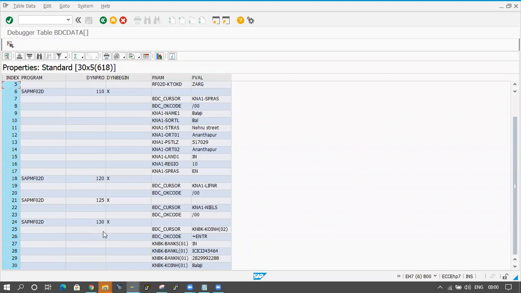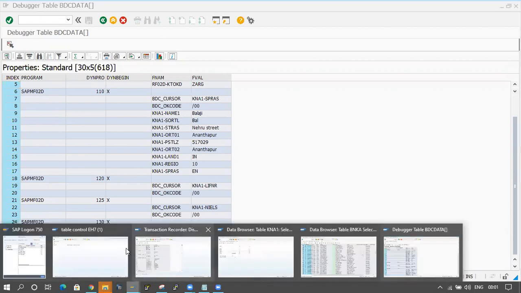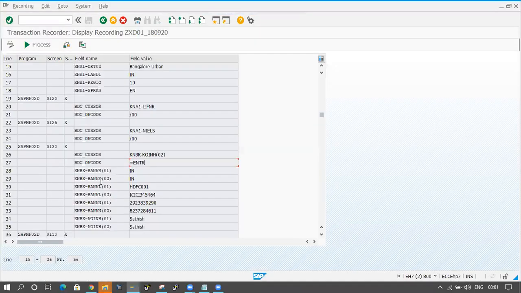If you see the 130 screen, here banks of 01 is coming, and here also Bankl of 01, Banken of 01 and KOINH of 01. If you cross-check with the recording, this is the recording here. Here also banks of 01, Bankl of 01, Banken of 01 and KOINH of 01 are coming.